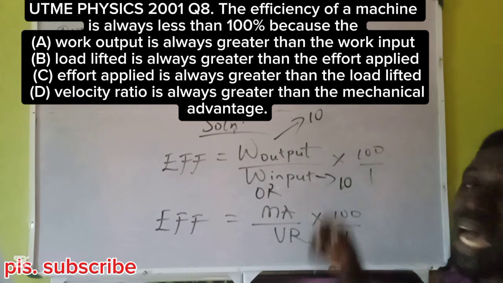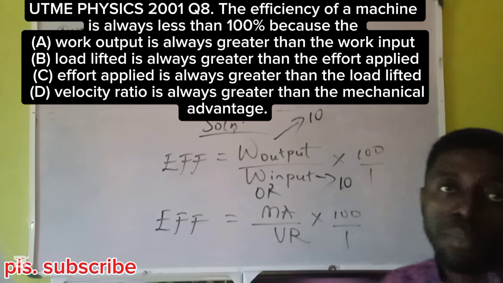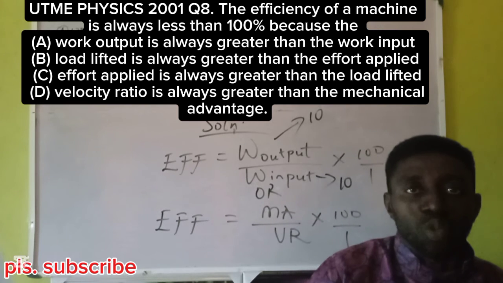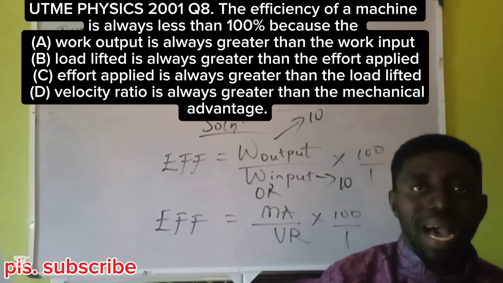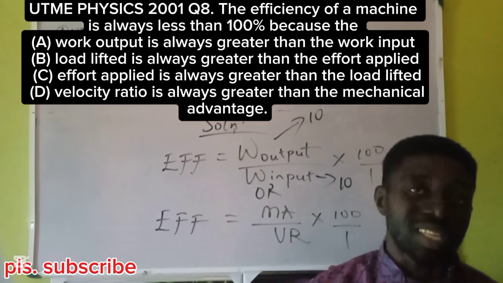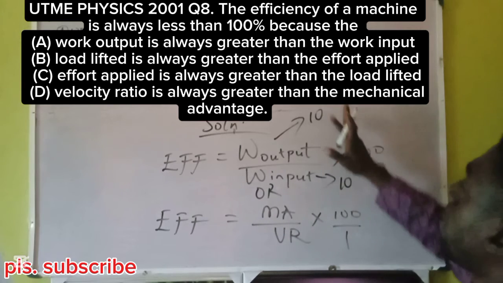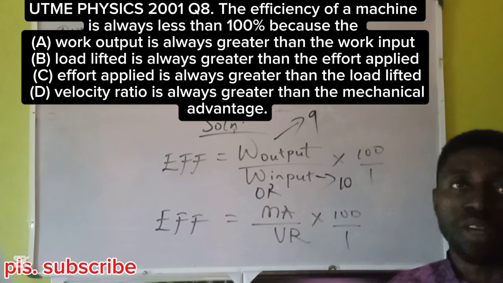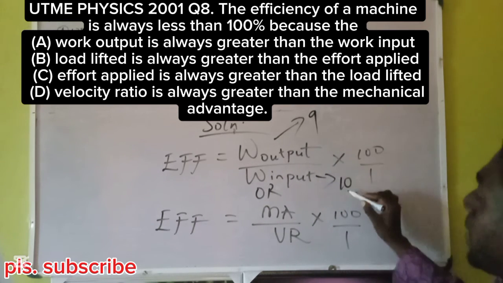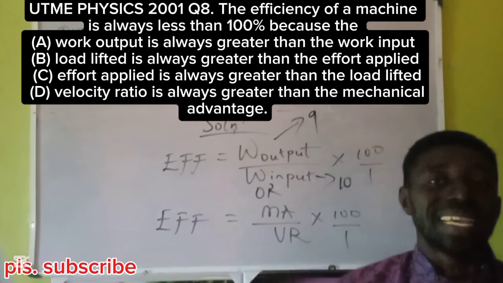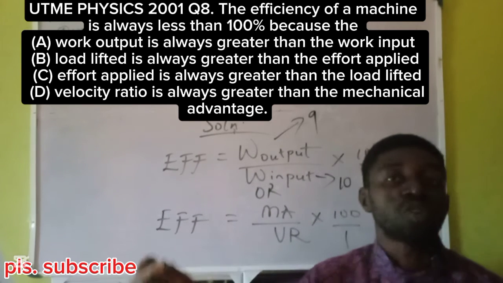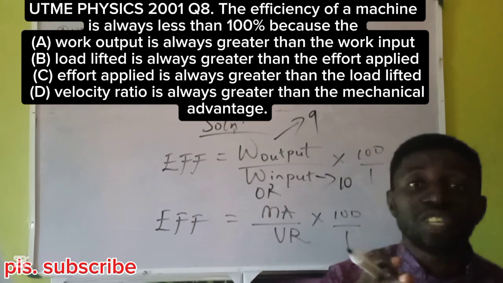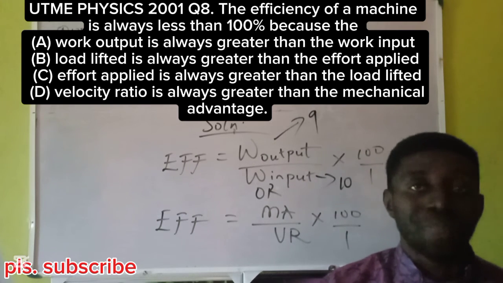At the work output, I'm expecting a decrease because some of the energy I've given my machine will be converted to sound, heat, and so many other forms of energy, thereby causing a decrease in the output. So let me say that 9 comes out at the end of the day. So 9 divided by 10, I'll be having 0.9. 0.9 times 100 will give me 90%. You see, no machine can go beyond 100%.